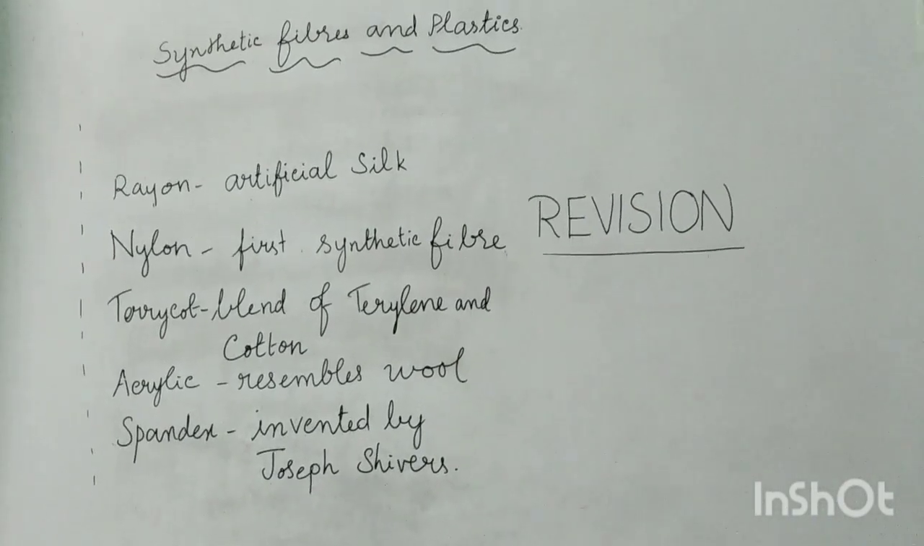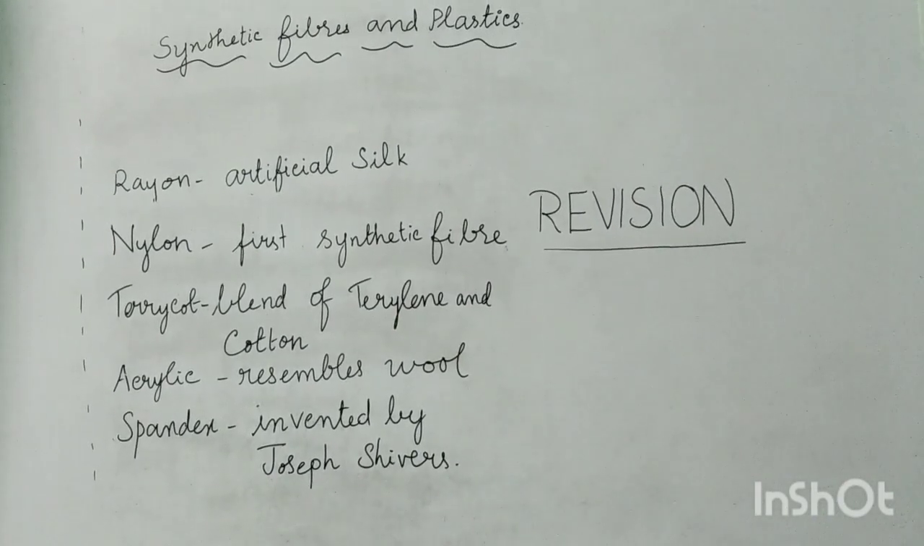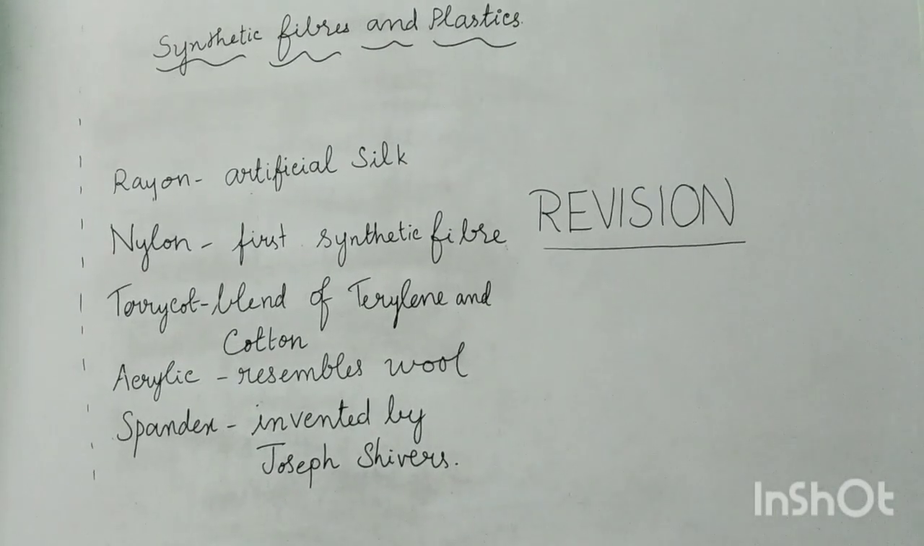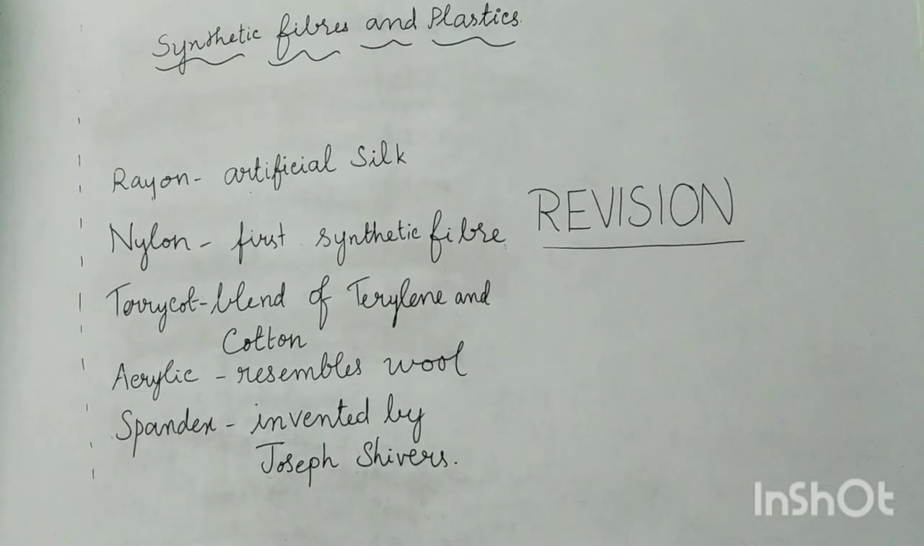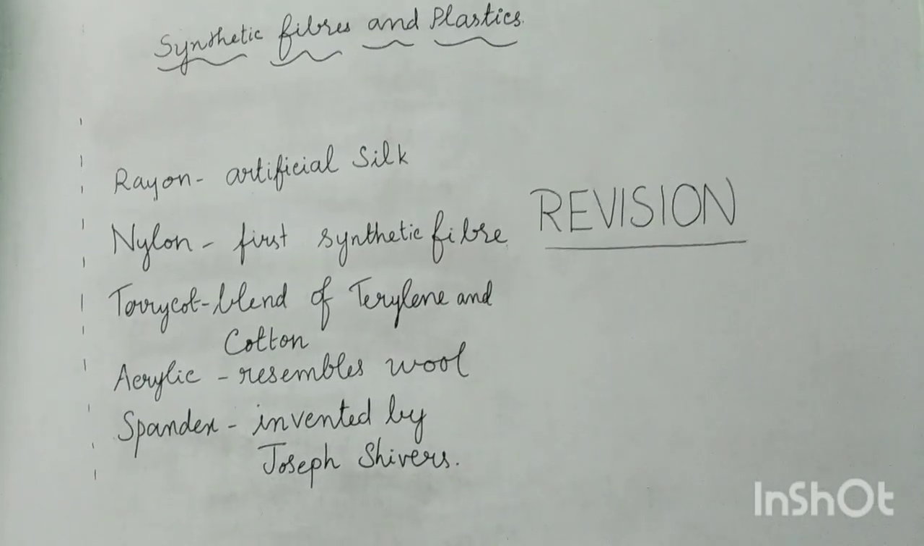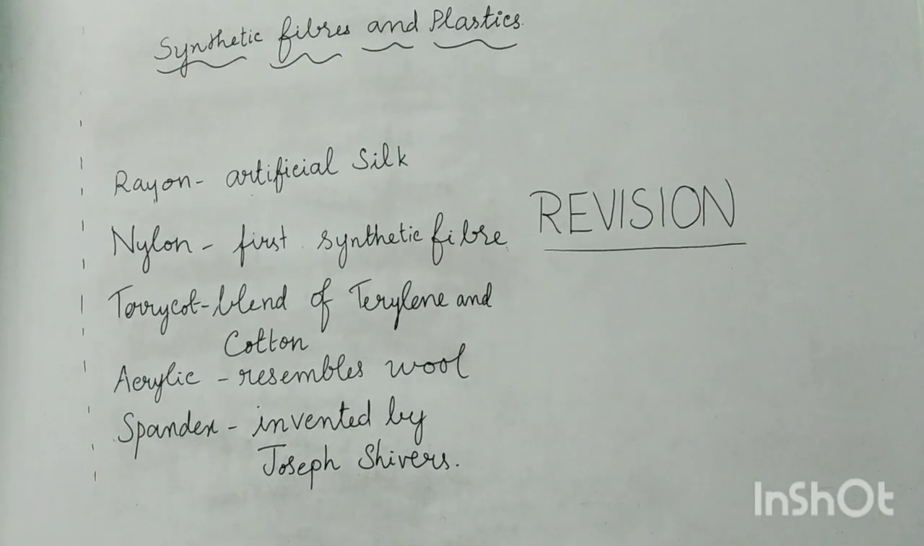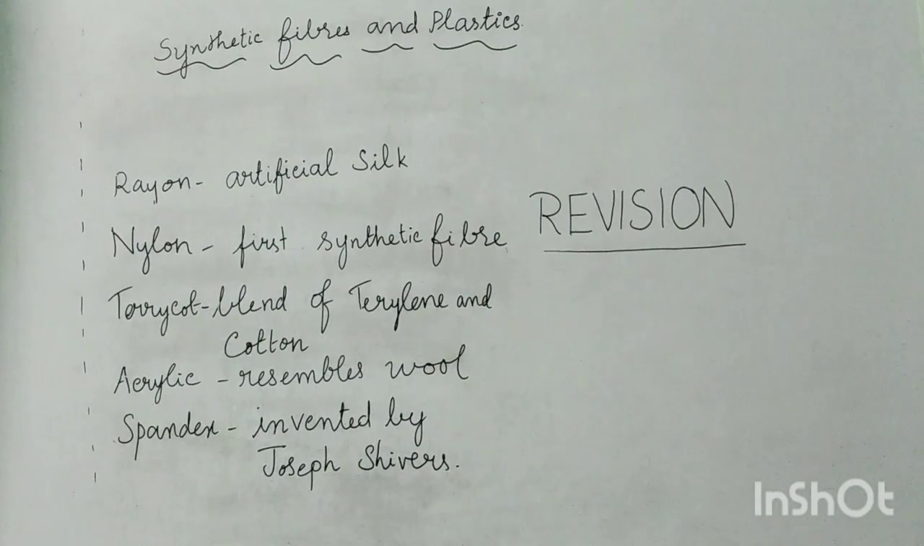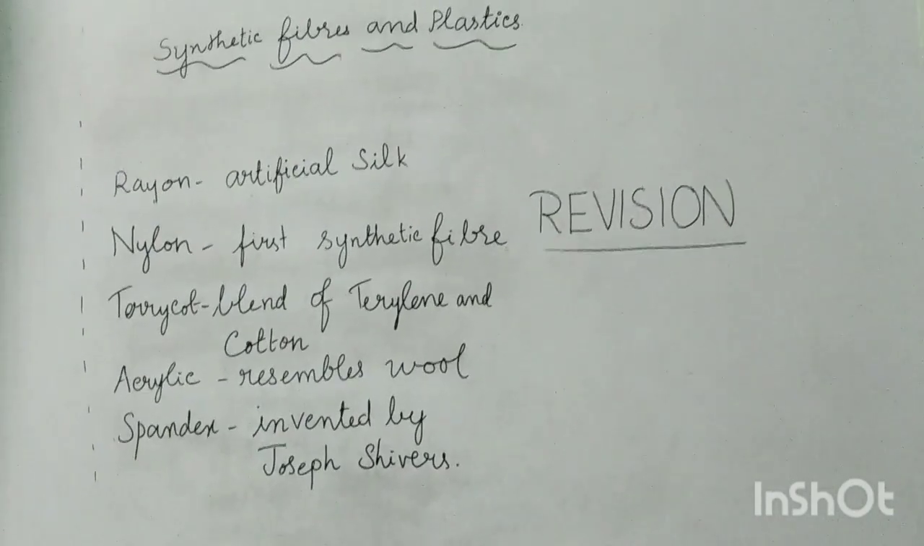Then sixth question, which of the following cannot be remolded after heating? Option A, polyvinyl chloride. Option B, polypropylene. Option C, melamine. And option D, polystyrene. Which one is the correct answer? Option C, that is melamine. So melamine cannot be remolded after heating. Melamine is a thermosetting plastic.